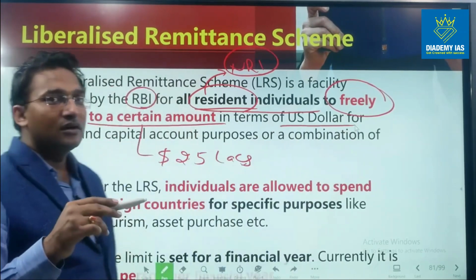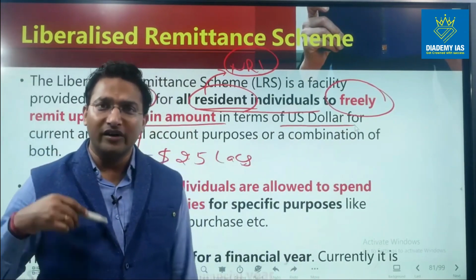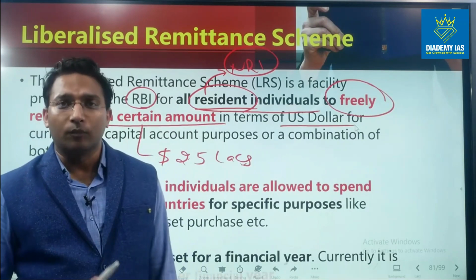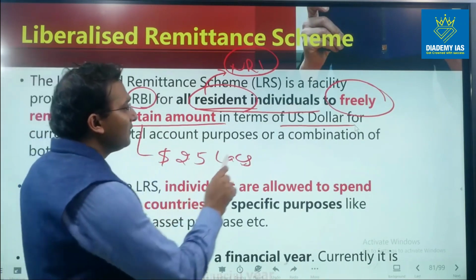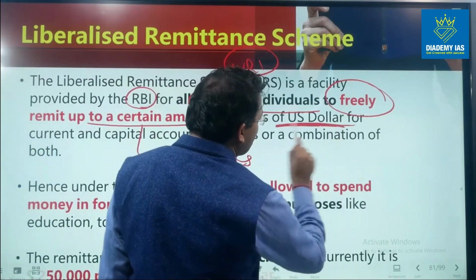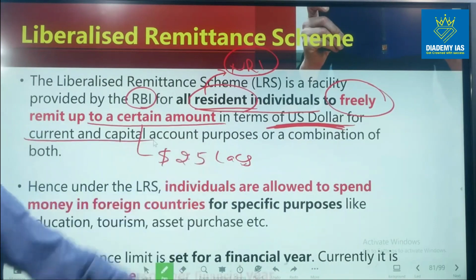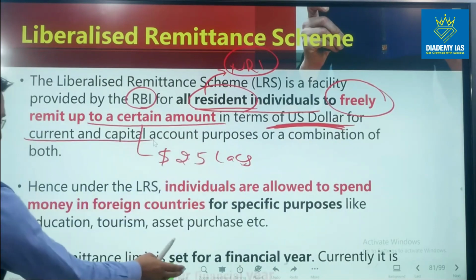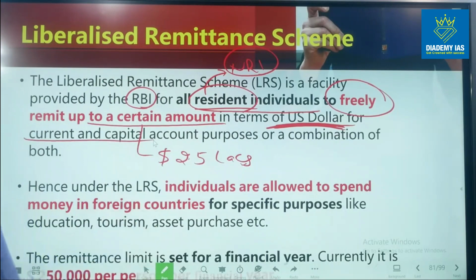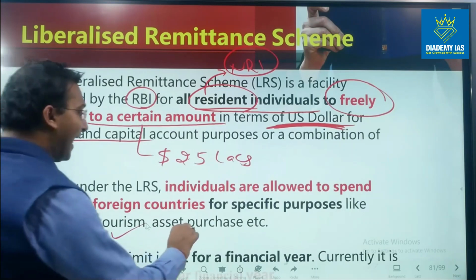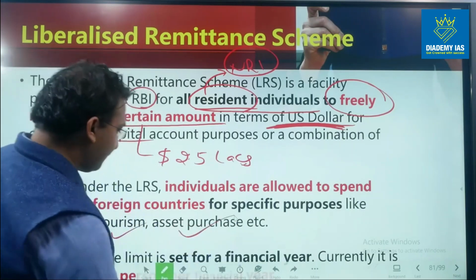The amount can be sent by converting into any country's currency, but the point of discussion is that the upper limit will be calculated in terms of the US dollar itself, for current and capital account purposes, or a combination of both. Hence, under the LRS, individuals are allowed to spend money in foreign countries for specific purposes like education, such as higher education, tourism, visiting some country, and asset purchase, such as buying some property outside India.